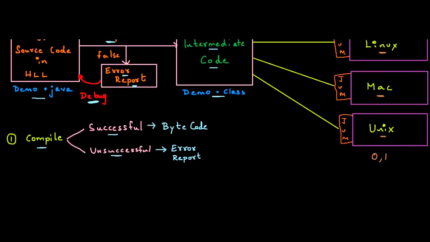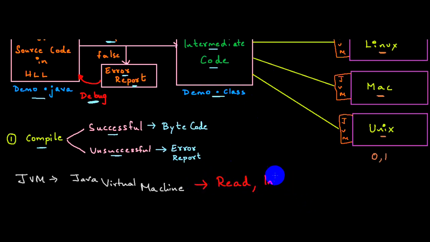JVM stands for Java Virtual Machine. What does it do? I will tell you. First, JVM will read the bytecode, and then he will interpret it to machine level language.